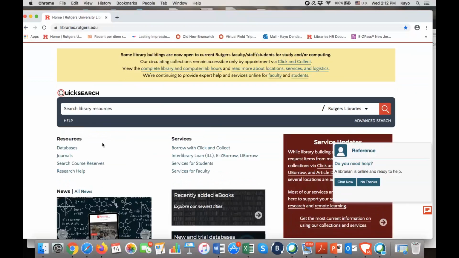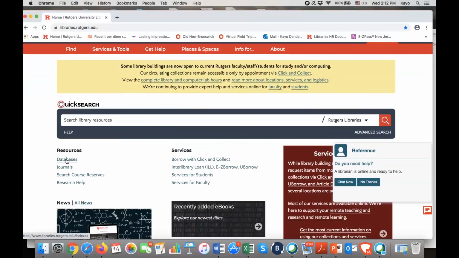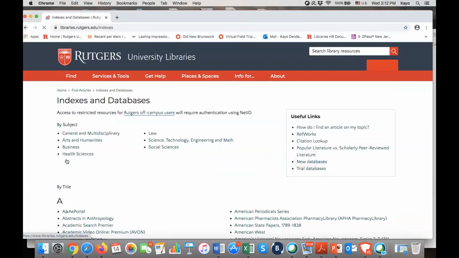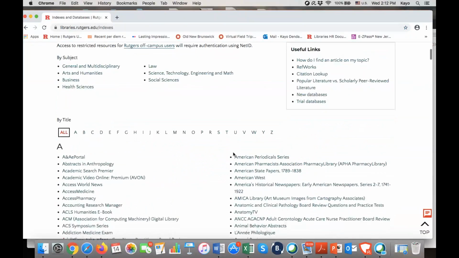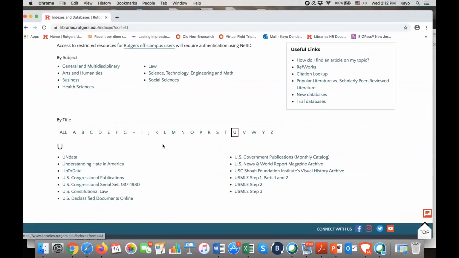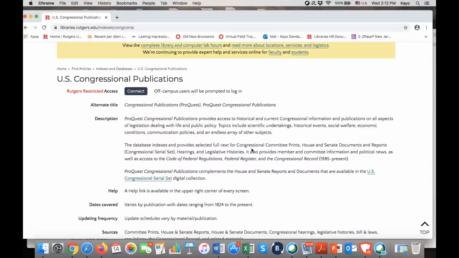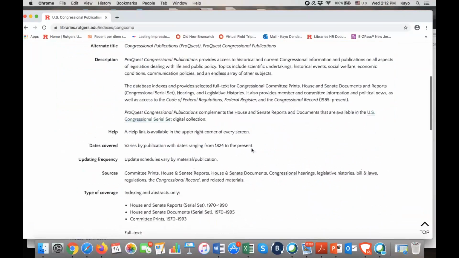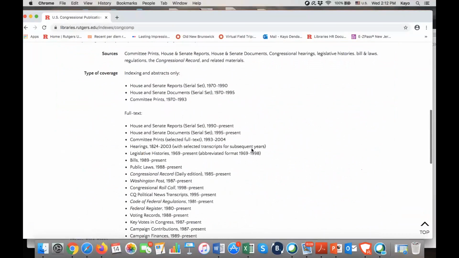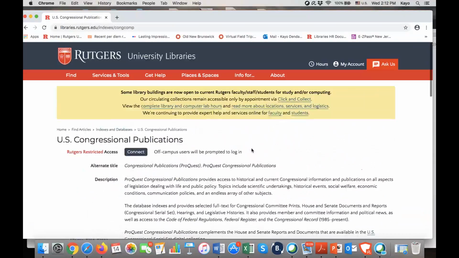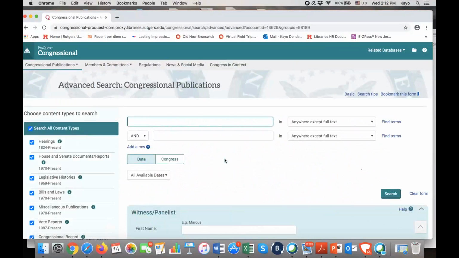In order to get there, we have to click on this databases link and then go to the letter U and then to U.S. Congressional Publications. You can read here the summary of what this database is, coverage, and so on. And once we click on connect, this takes us to the database itself.